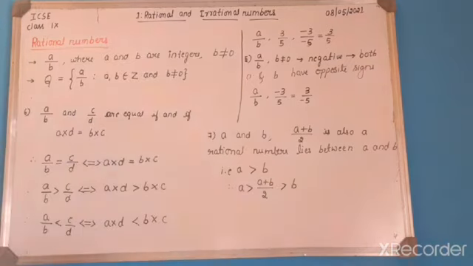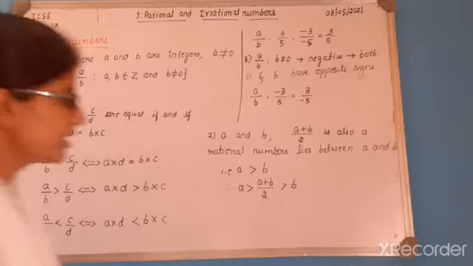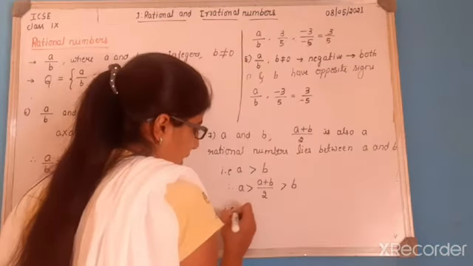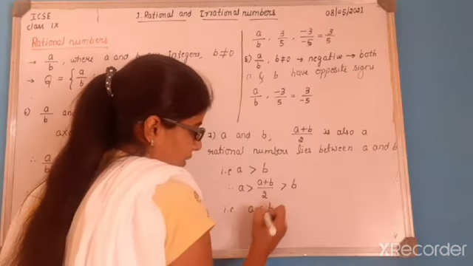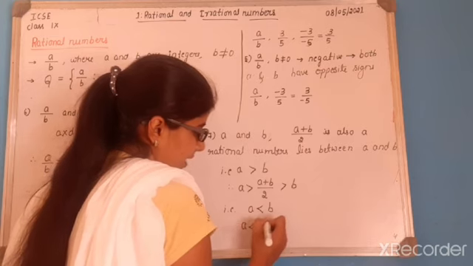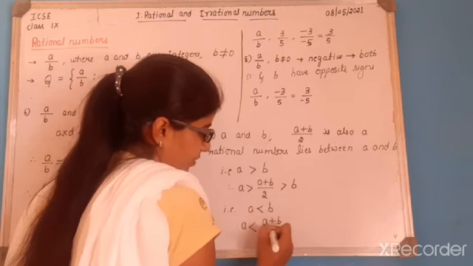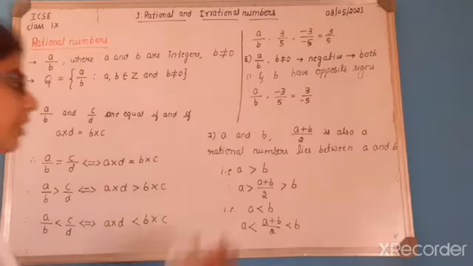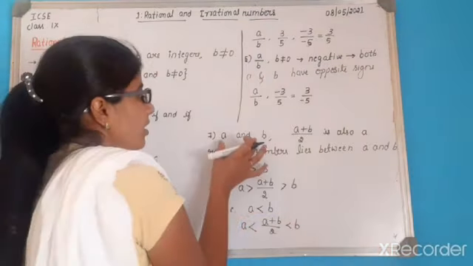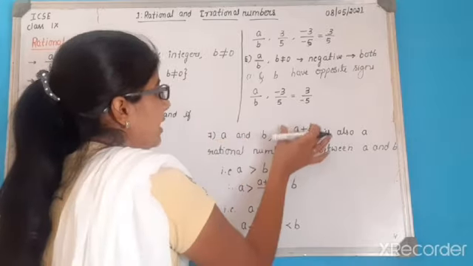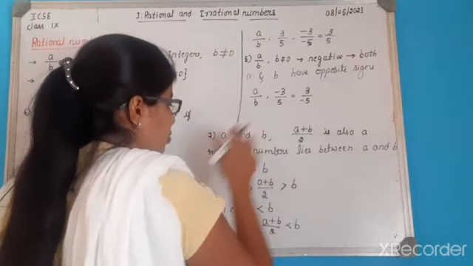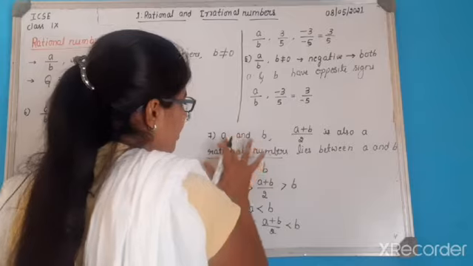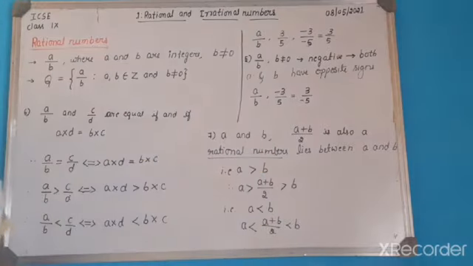Similar to that, if A is less than B, we can write A is less than A plus B divided by 2, which is less than B. That means A and B are rational numbers, then A plus B divided by 2 is also a rational number which lies between A and B.